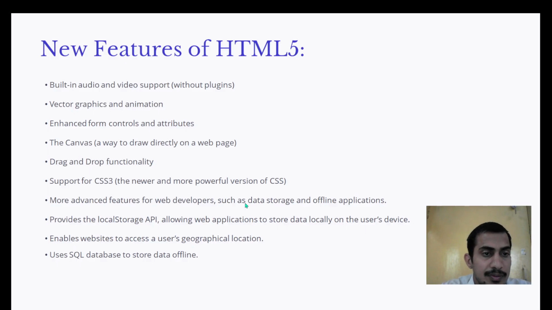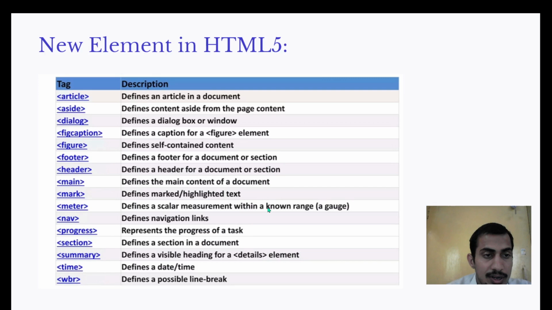New features of HTML5: audio and video support, vector graphic animation enhancement, form controls and attributes, canvas, drag and drop functionality, support for CSS3. More advanced features for web developers, such as data storage and offline applications, provide a local storage API, enable websites to access the user's geographic location, and use an SQL database to store data offline.